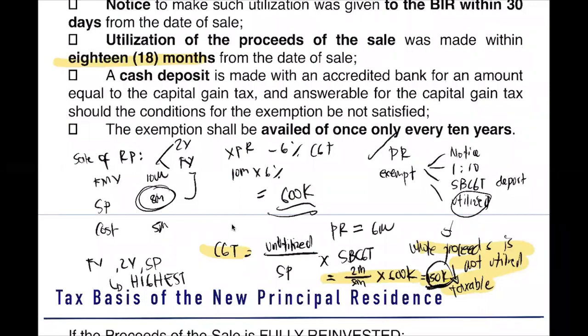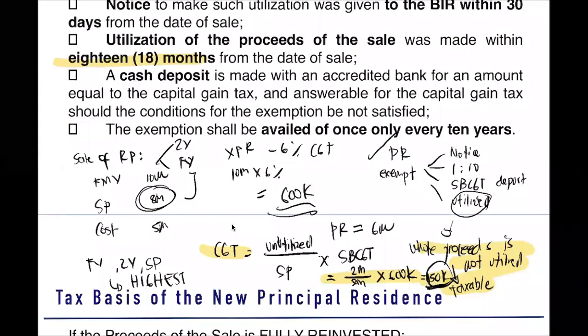Anyway, so we have here whether it is used for principal residence or not. If the whole proceeds is used for principal residence, exempt. If not, then we have a portion taxable. How to compute for the taxable? The unutilized divided by the selling price multiplied by the should-be CGT. How to compute for your CGT? It is the highest between the zonal value, the fair value, or the selling price.